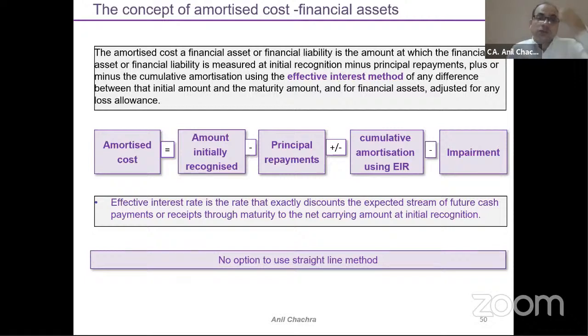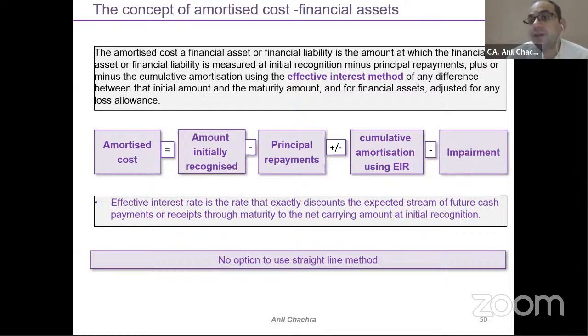The amortization cost method means whatever the amount you have initially recognized, suppose you have taken a 1 lakh loan from the bank, minus principal repayments. You will get the schedule from the bank. If the loan term is 5 years, that means 20,000, 20,000, 20,000, 20,000 for 5 years you have to pay. Then you need to take the cumulative amortization using the EIR.